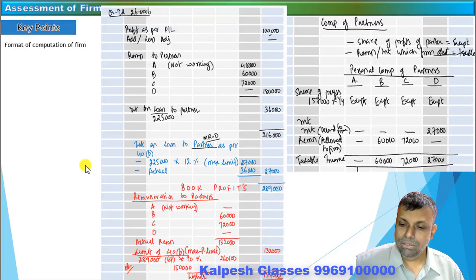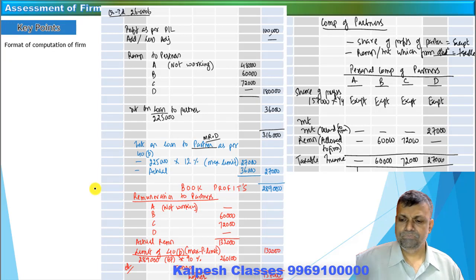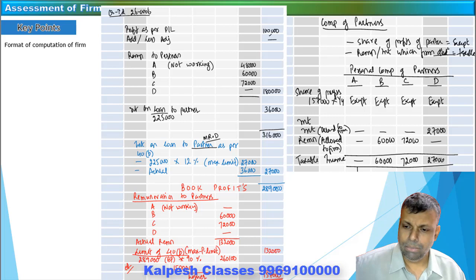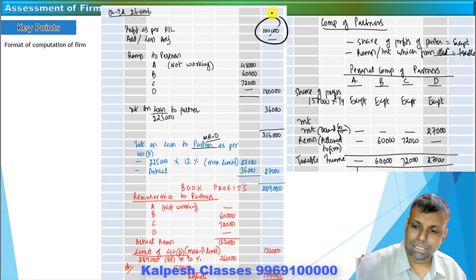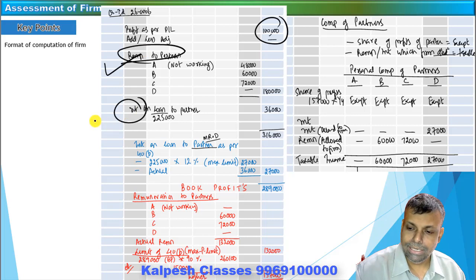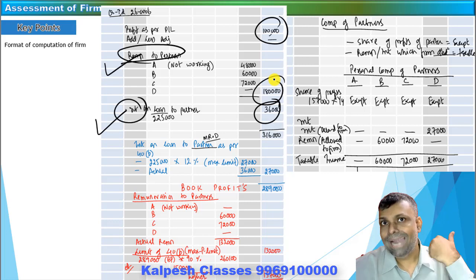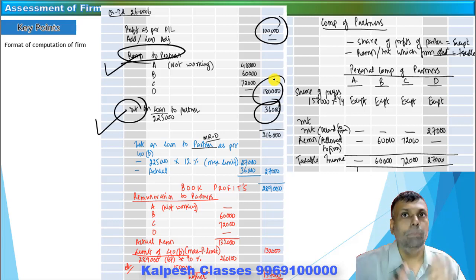Okay. The next particular important thing is the basic format of computation, which I already explained, but let me do it with the help of a number. See, you start with the profit as per P&L. You have to add the complete remuneration. So complete remuneration as per the books has already been added. Whatever is the interest as per the books, so this is as per the books completely added. So you started with your profit as per P&L, add all partners remuneration, add all partners interest.